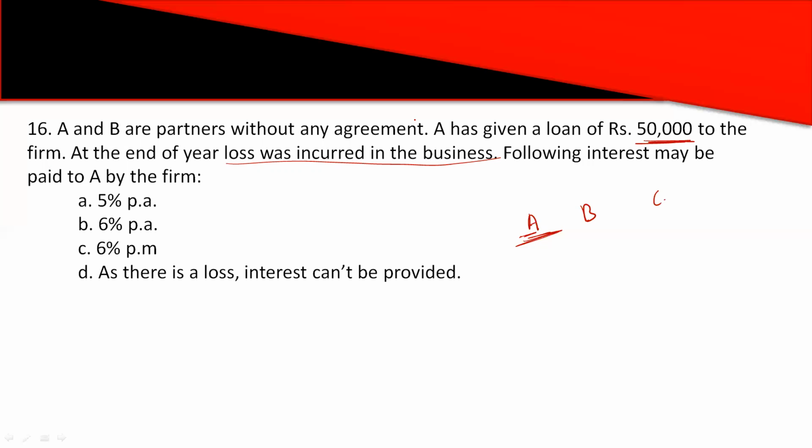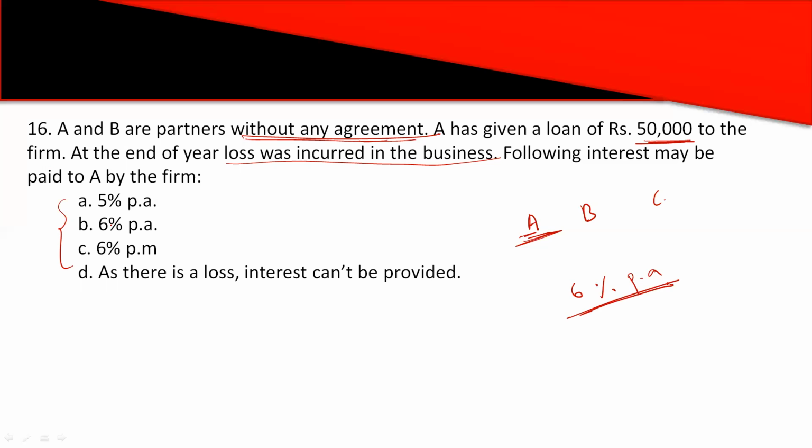Now it's the duty, or the liability, of the firm to pay interest on the loan, correct? But in this year, the firm is incurring losses. So they are asking what rate of interest should be provided in case of losses when there is no agreement. Remember one thing: when there is no agreement or no partnership deed, the provisions of the Partnership Act 1932 say interest on loan should be given at 6% per annum. So 6% per annum is clear.